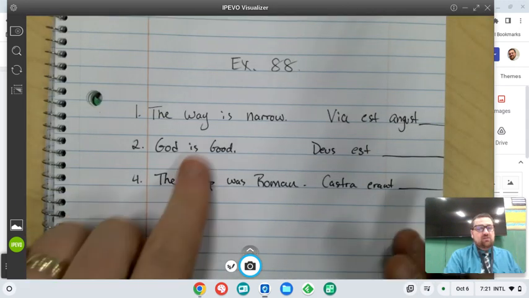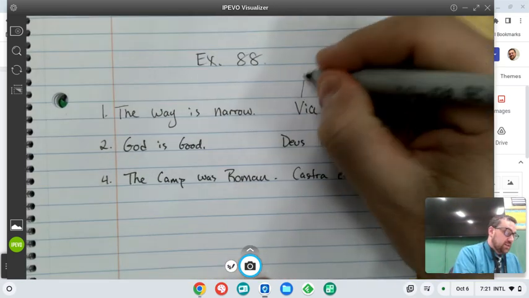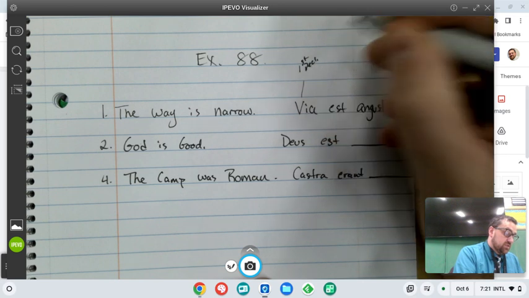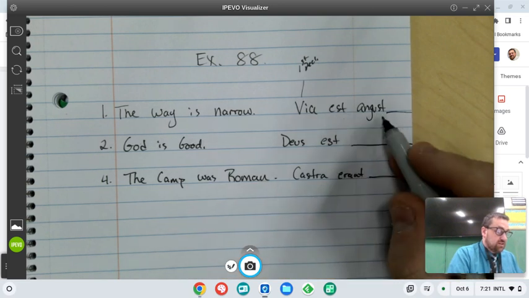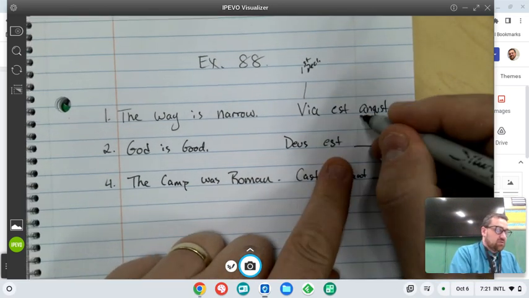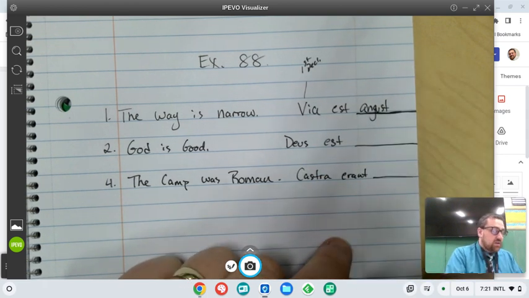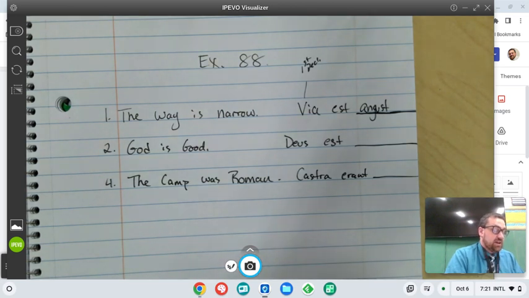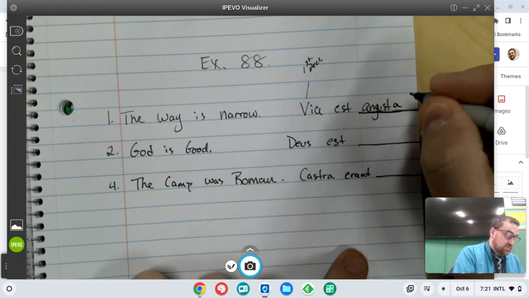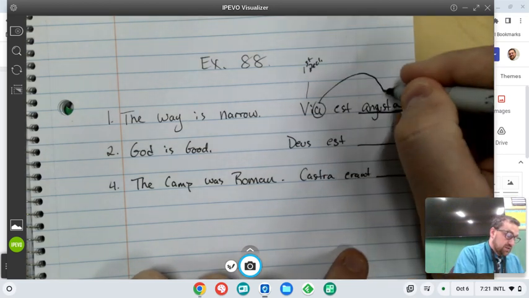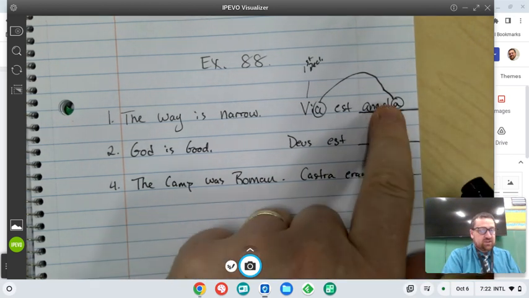The way is narrow. So the way is via, via. It's a feminine word. It belongs to the first declension. So we're doing the first declension, I, and it's also giving us, I wrote angust on accident, but then I stopped at the ending. So angustus, a, um is a first second declension adjective. So via est angusta. We're going to actually match perfectly because we have a first declension word with a first second declension adjective.